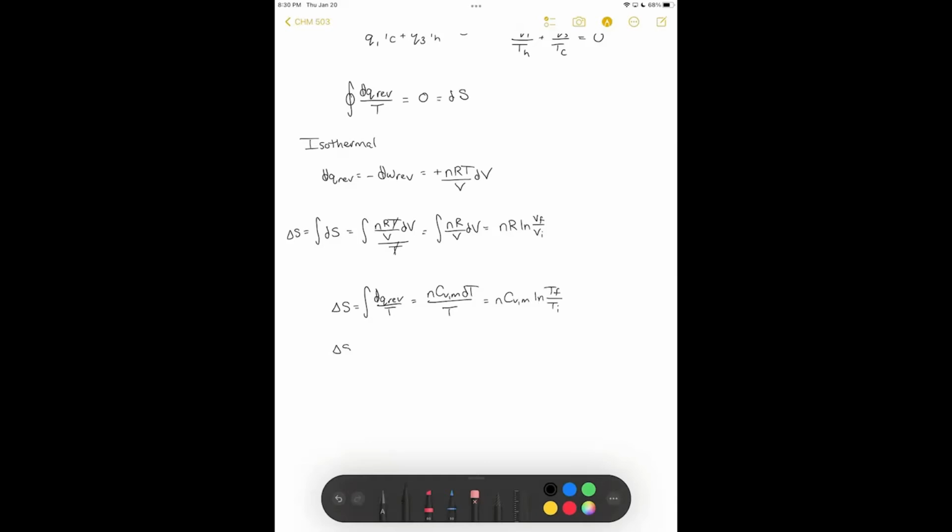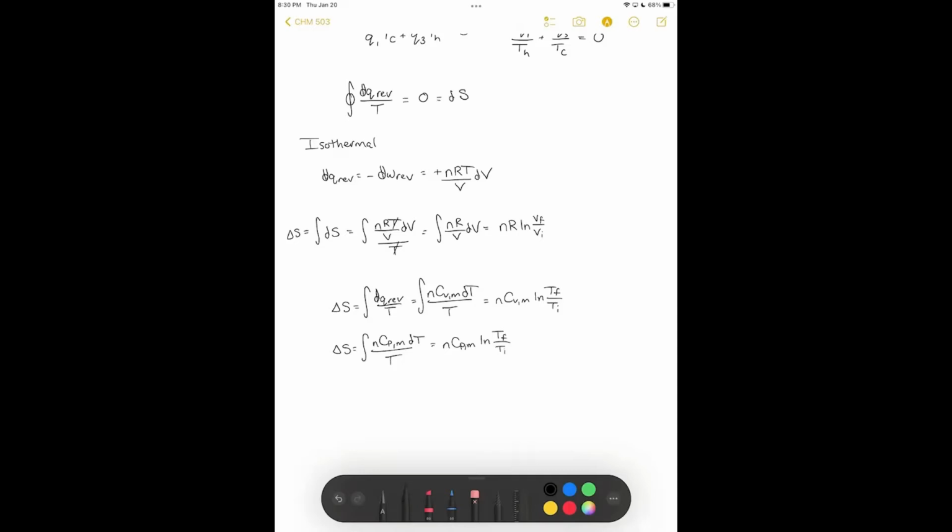For a constant pressure process, we'd do the same thing. So here, the integral of our q reversible would be nCPm, because it's a constant pressure process, dT over T, which would end up being nCPm natural log of T final over T initial.